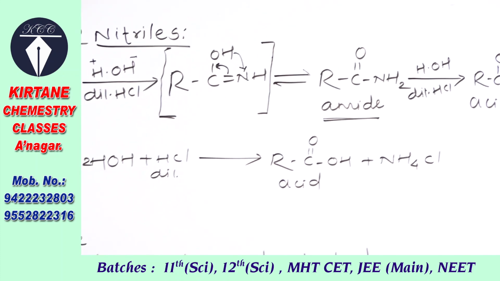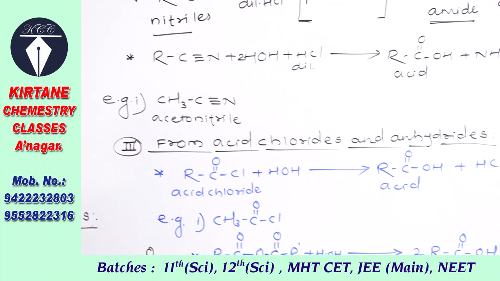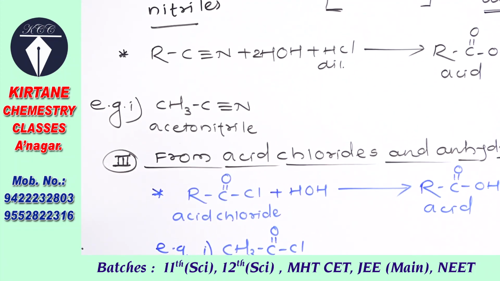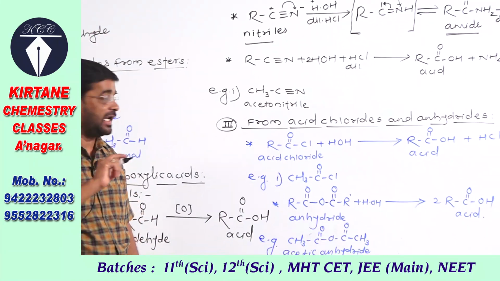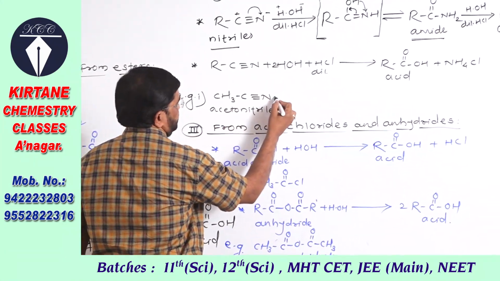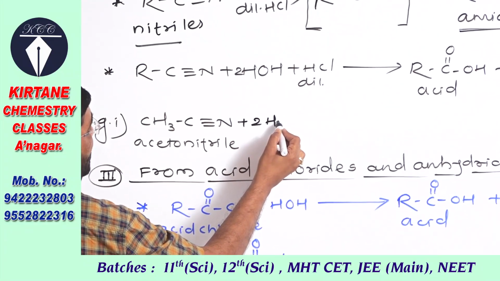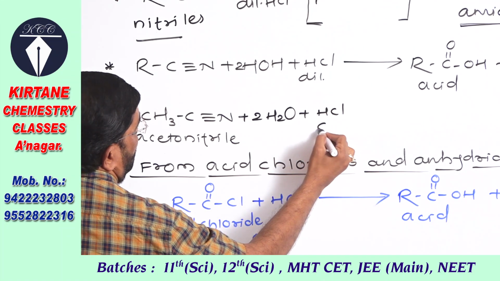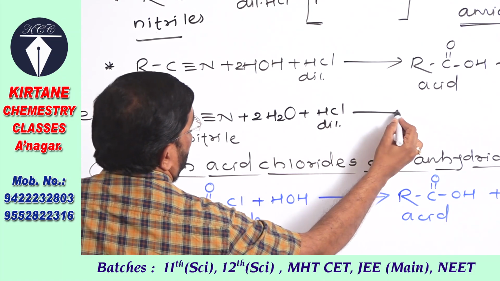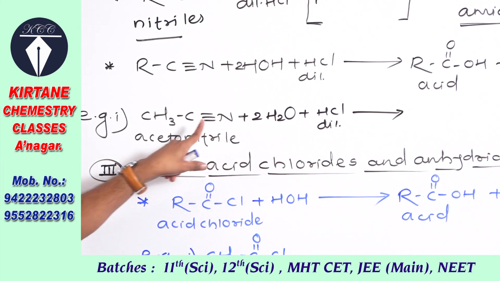One specific reaction here we have to complete. You can also complete yourself. Acetonitrile or methyl cyanide I have taken here. मी इथे मिथाइल सायनाइड किंवा ॲसिटोनायट्राइल घेतलाय. पहा इकडे, take 2 moles of water, that is H2O, in the presence of dilute acid. Okay, here one oxygen added on carbon, double bond oxygen.